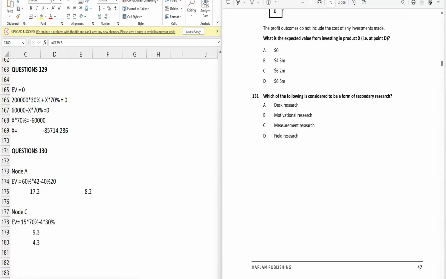If we talk about motivational research, we are trying to understand how people behave in a certain way, and basically it's primary research, not secondary. Similarly, measurement research, like measuring things such as your selling price, is also a form of primary research. And the last one is field research, where you go out and collect information by involving yourself. So again, it's primary research. Except for the first one, all the rest are primary.